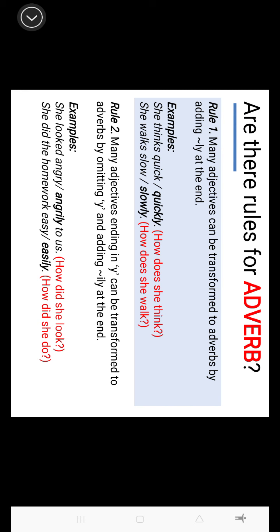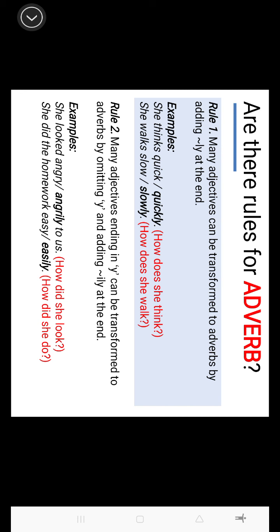So the easiest one, rule number 1, is adding ly to the adjective. So many adjectives can be transformed to adverb by just adding ly at the end. Very easy. For example, she thinks quick. So quick is an adjective, but in this case, we need adverb.